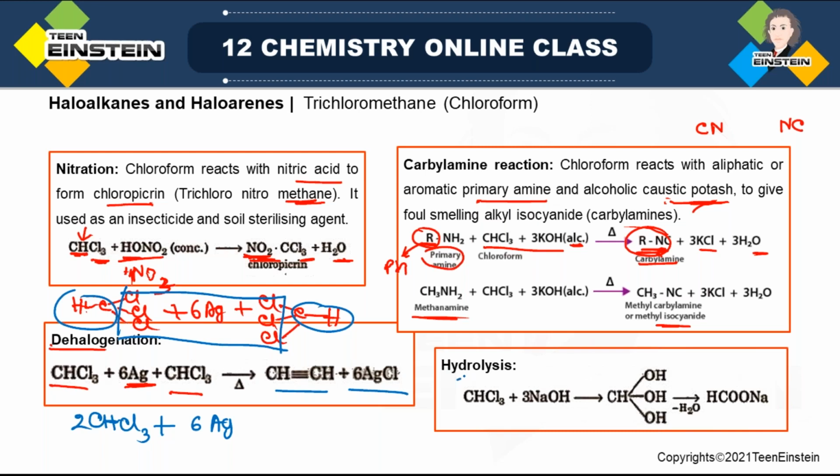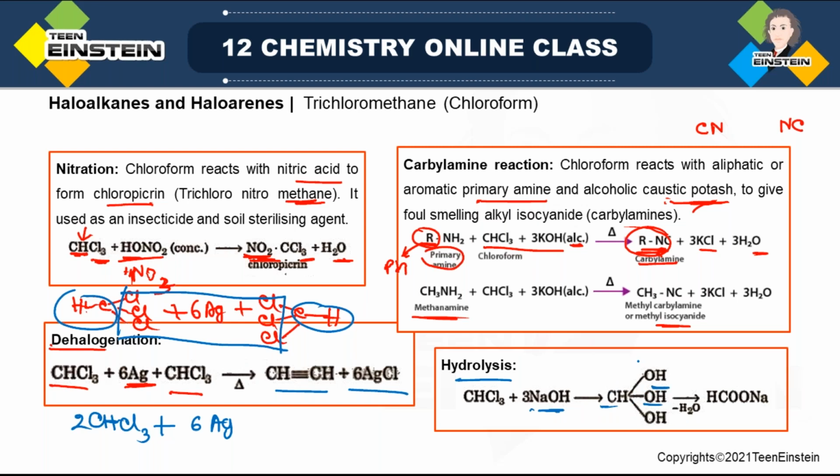Next reaction, hydrolysis. Obviously you have to use water, but it is an aqueous solution of NaOH, that is, basic hydrolysis of CHCl3. If we imagine the structure of chloroform, there are 3 C-Cl bonds. All these C-Cl bonds are now replaced by C-OH bonds. But this is the intermediate, not the final product.